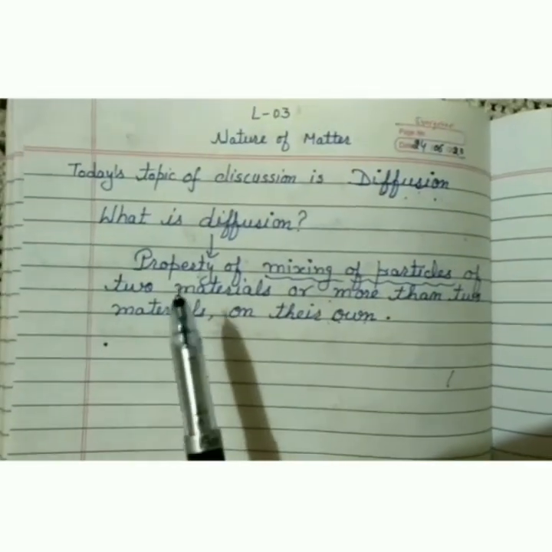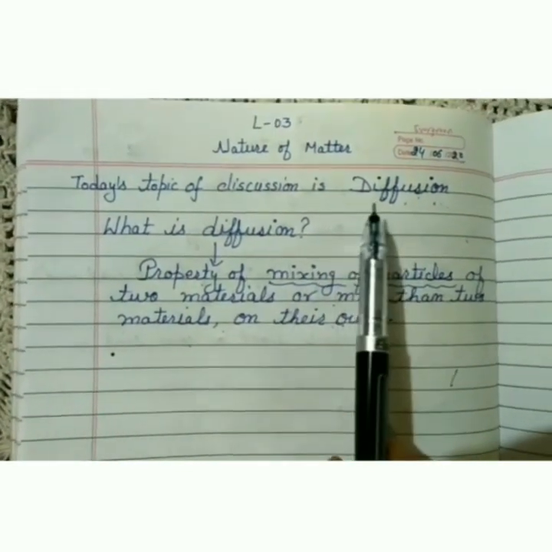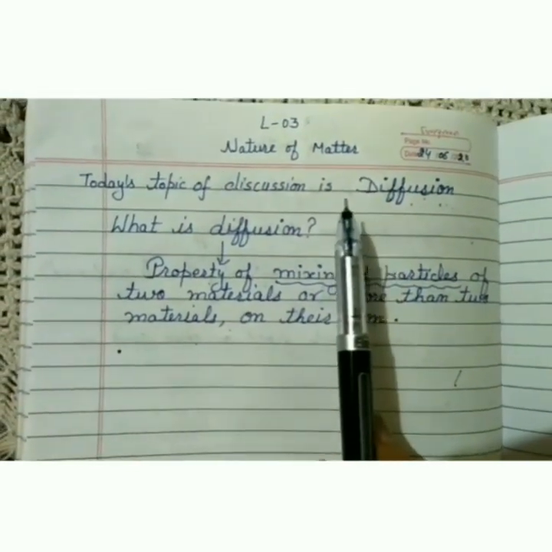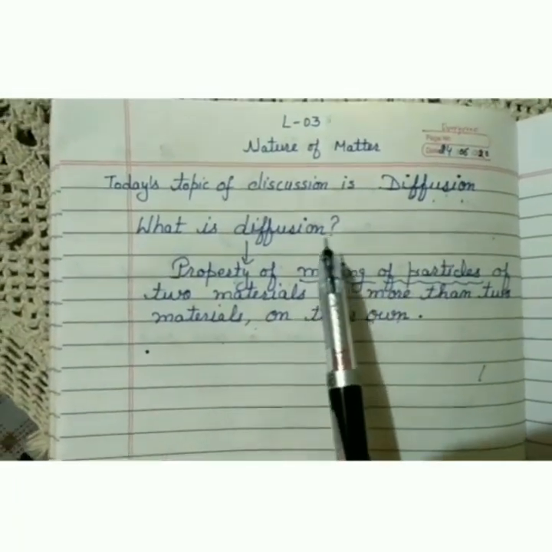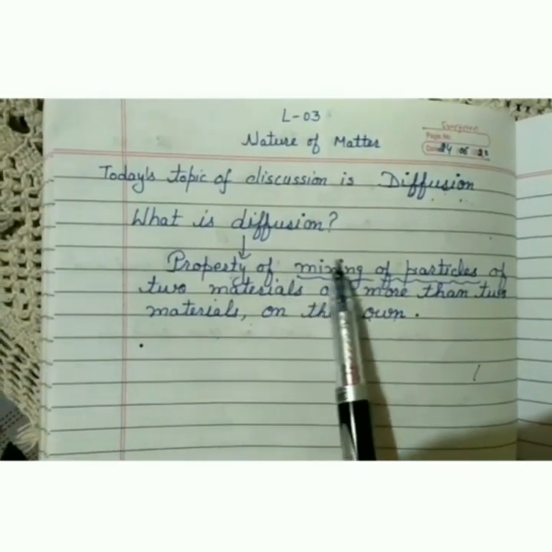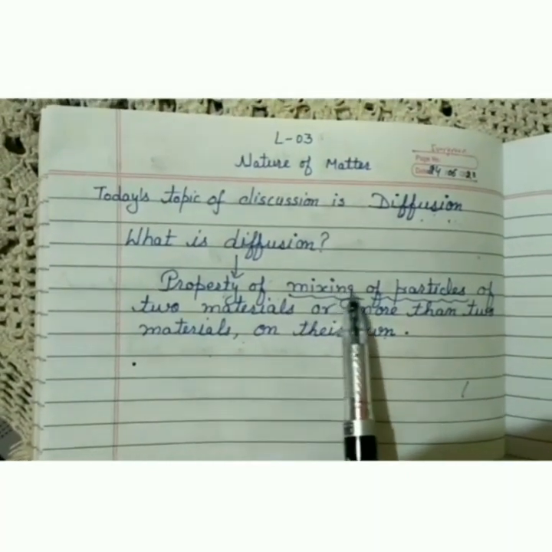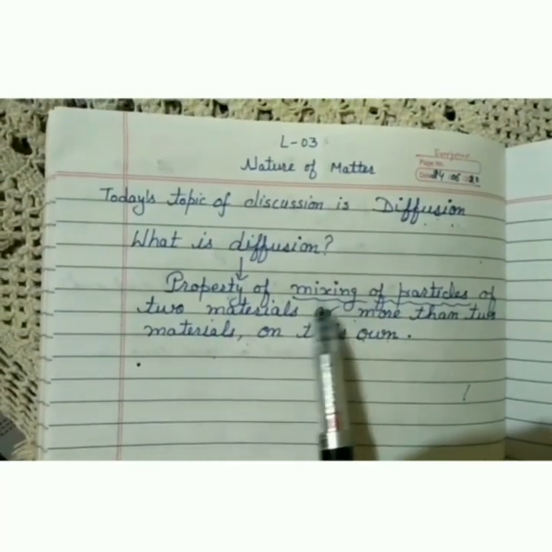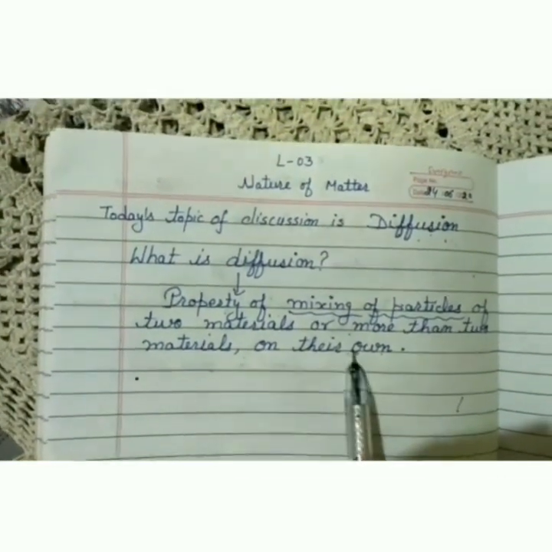Now let us move towards the next property of matter. Students, today's topic of discussion is diffusion, and firstly let us understand with the help of a definition what is diffusion. Diffusion is the property of particles of different materials, and through this property the particles of two or more materials mix together on their own.